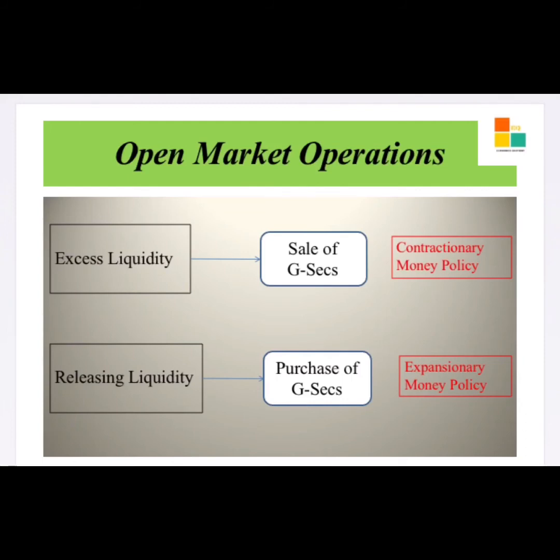In the other case, if there is a need for an increase in money supply, the RBI will purchase government securities, thereby releasing liquidity in the market. It is called expansionary monetary policy. With the increase in money supply, the banks will increase their lending capacity. So there can be huge investment in the economy, which helps in reviving GDP growth.